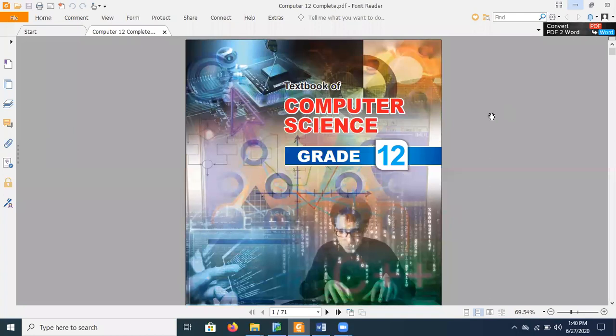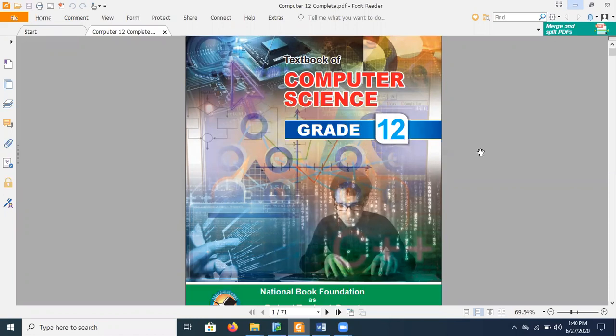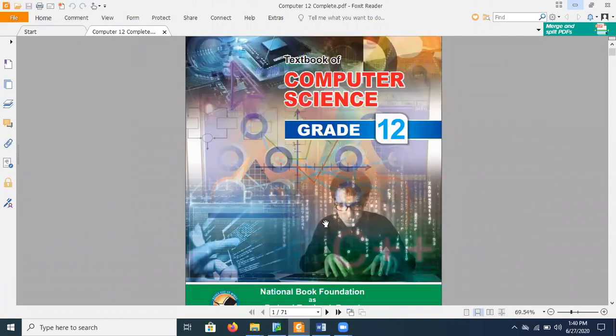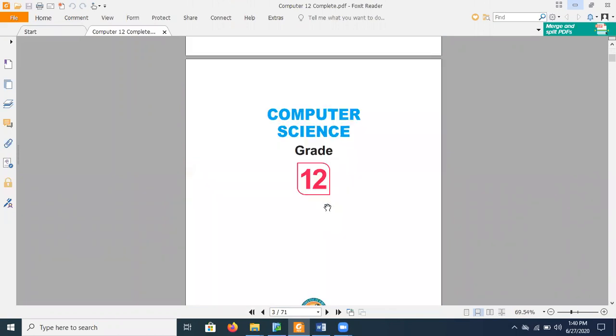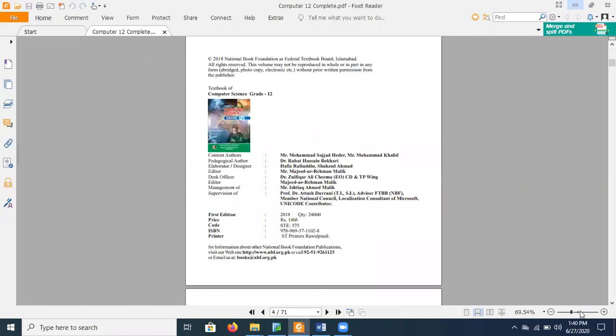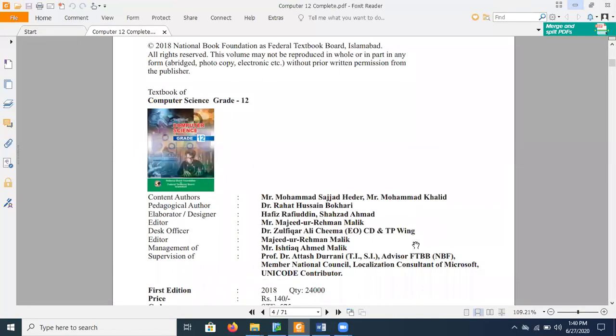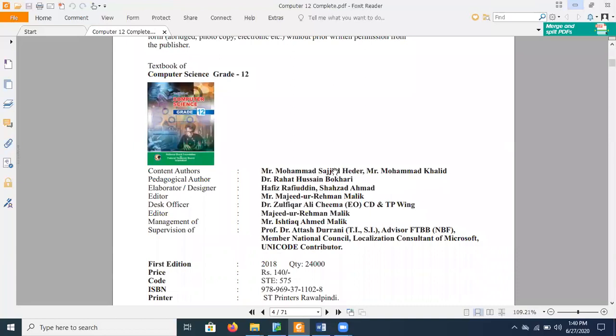Today I am giving you an overview of the grade 12 computer science book. The grade 12 computer science book is published by none other than the National Book Foundation, as you can see over here. This is the title page of your grade 12 computer science book. The writer is also Sajjad Haider, who has also written the previous book. So the writer is the same, that is Muhammad Sajjad Haider.